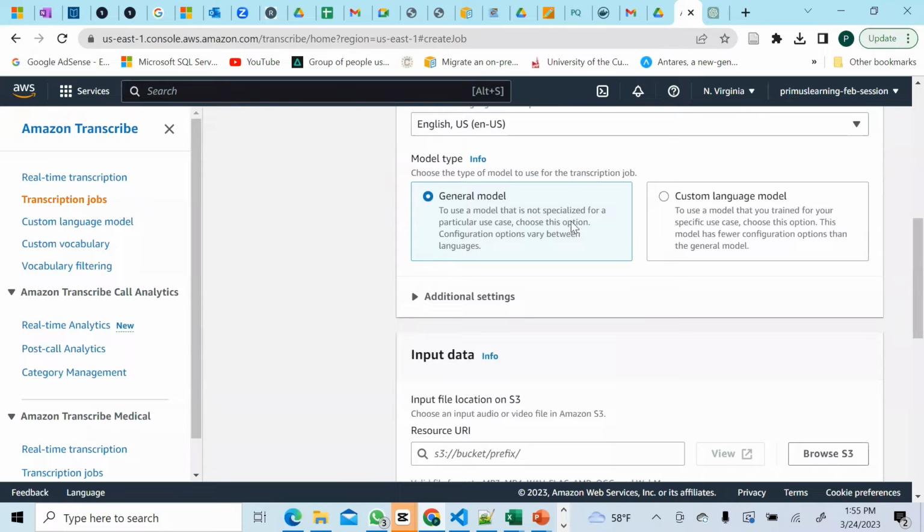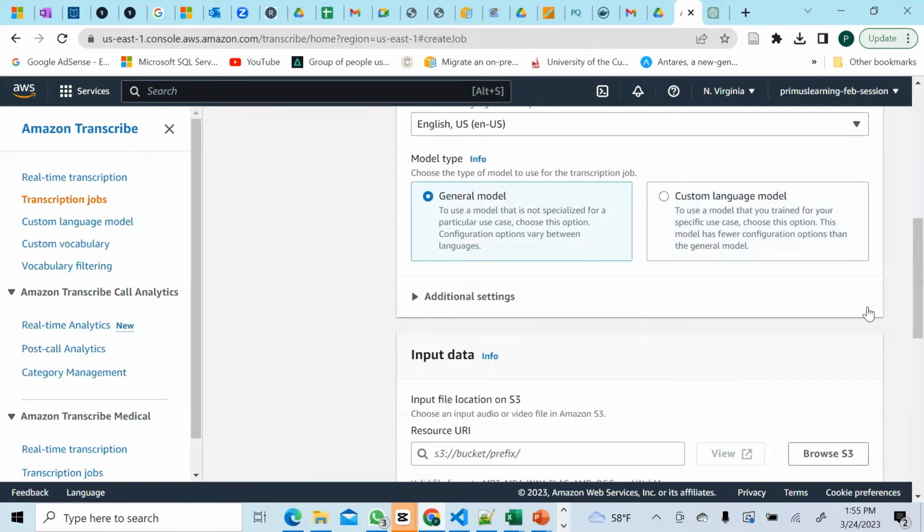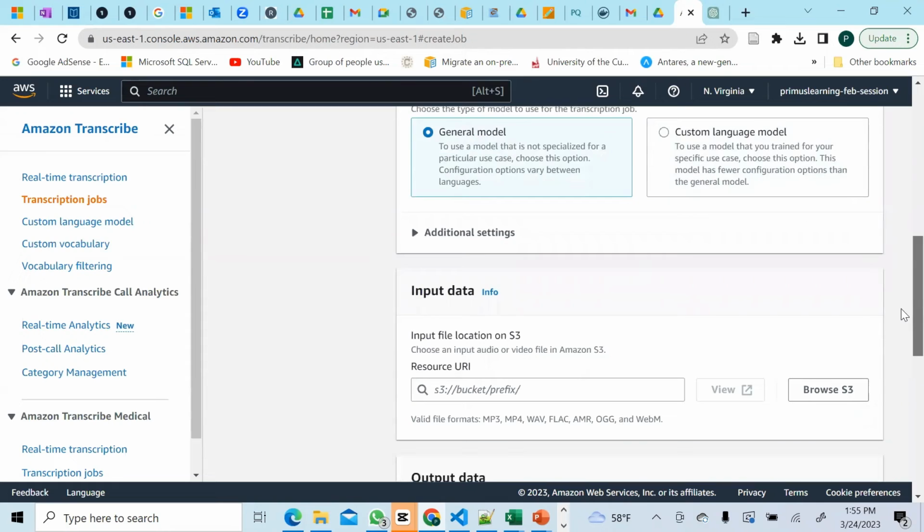So you want to use the general model. You could have a custom model that you build yourself and upload here and just use it. But we want to use that general model that is built out for us. You see, to use a model that you train for your specific use case, choose this option. This model has fewer configuration options than the general model. So we're using the general model, which is built by AWS.